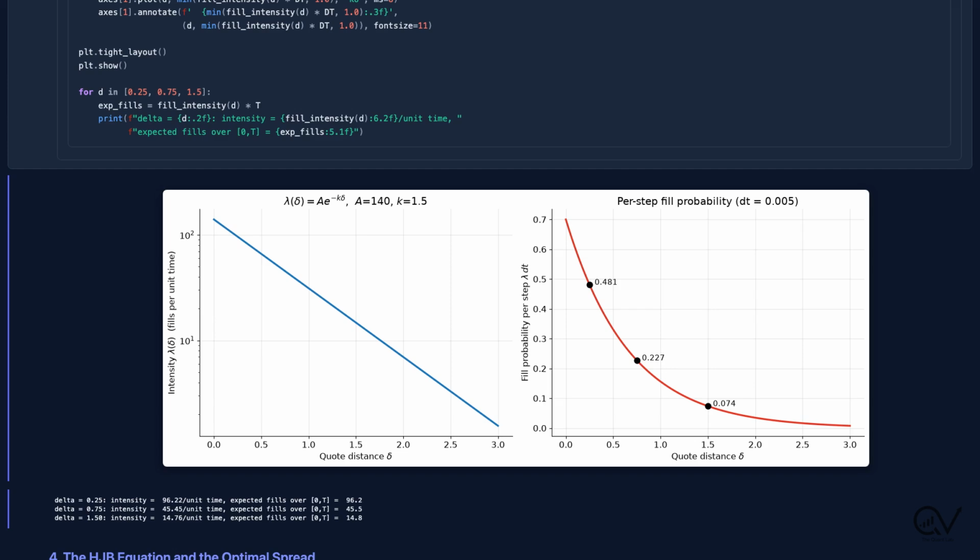Quote $1.50 out, and you capture a fat spread, but only around 15 fills. Somewhere between those extremes lies the optimum. That is exactly what the utility maximization is going to pin down for us. Notice the decay parameter k controls how sharply this trade-off bites.